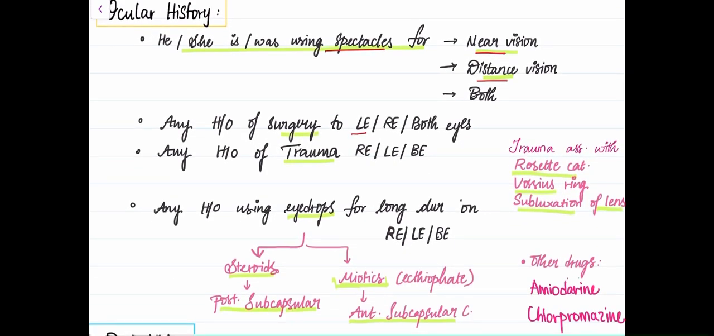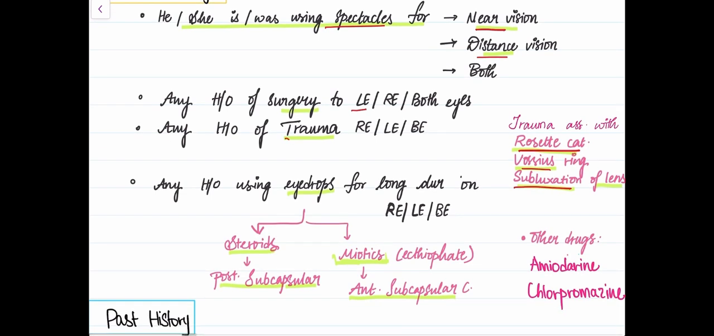And then, moving on, if there's any history of trauma to the right eye, left eye, or both eyes, because even in trauma, you have a type of cataract, the rosette cataract, which is also associated with Vossius ring and subluxation or dislocation of the lens. So it's important to know if there's any history of trauma.